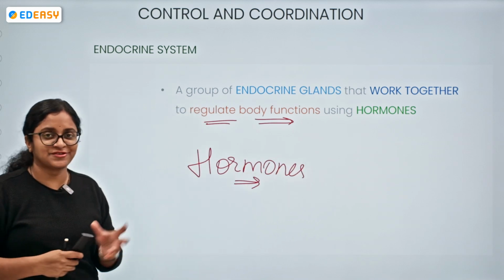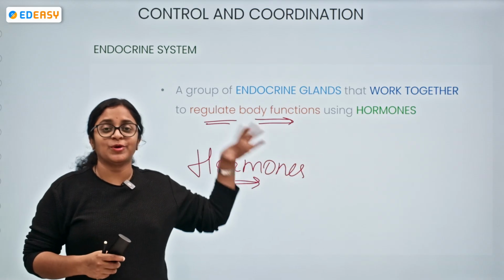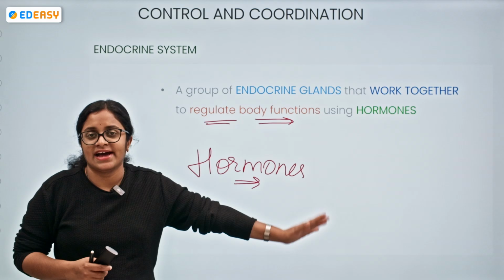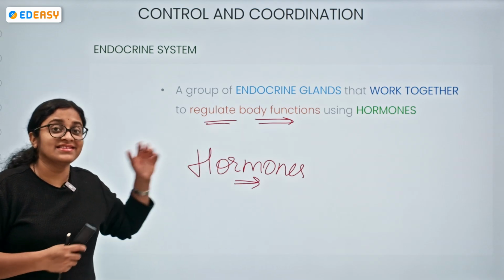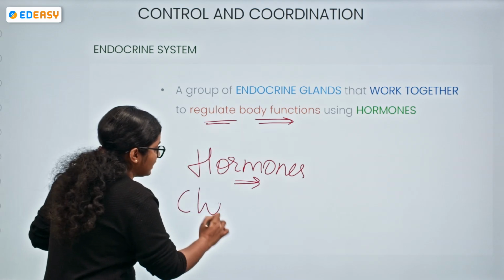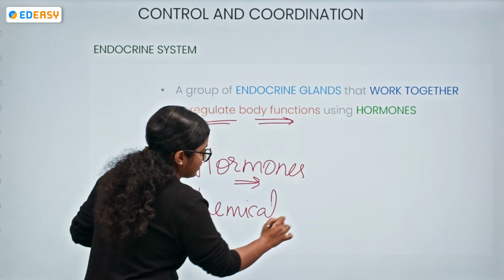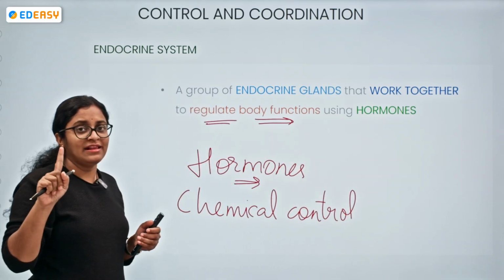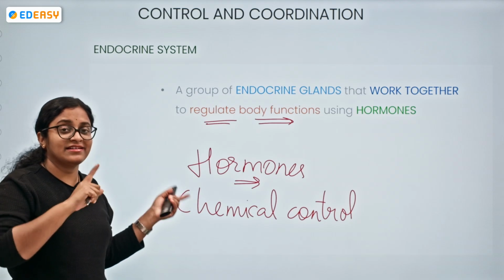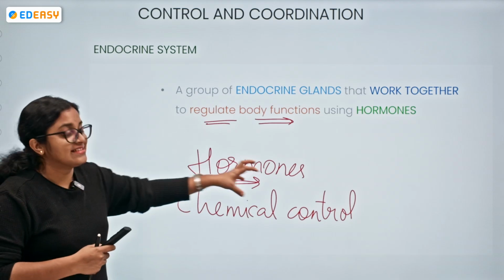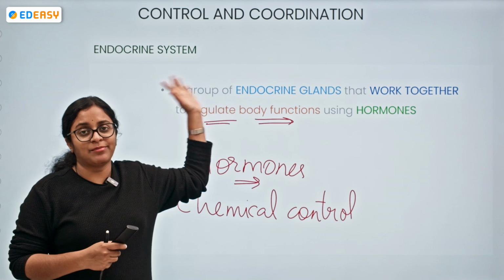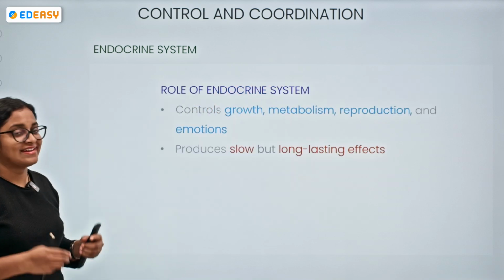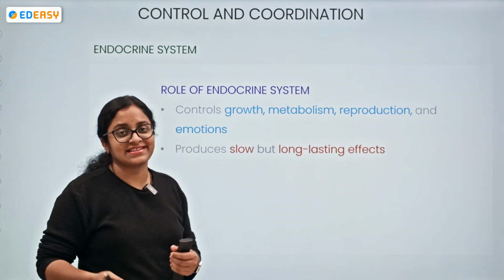Whenever we are associated with the endocrine system or endocrine glands, we have to remember that they are associated with the hormones, and this hormonal method is nothing but chemical control. One is the neural control that we have seen earlier by the neuron pathways. Next is the chemical control, with the help of the endocrine system.